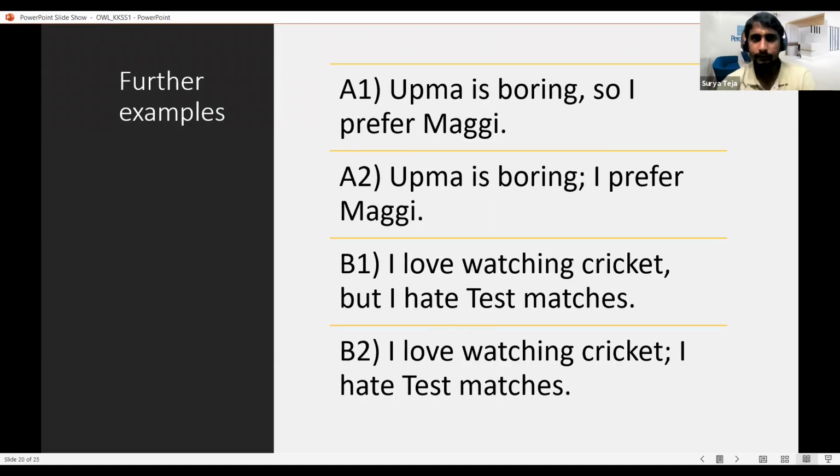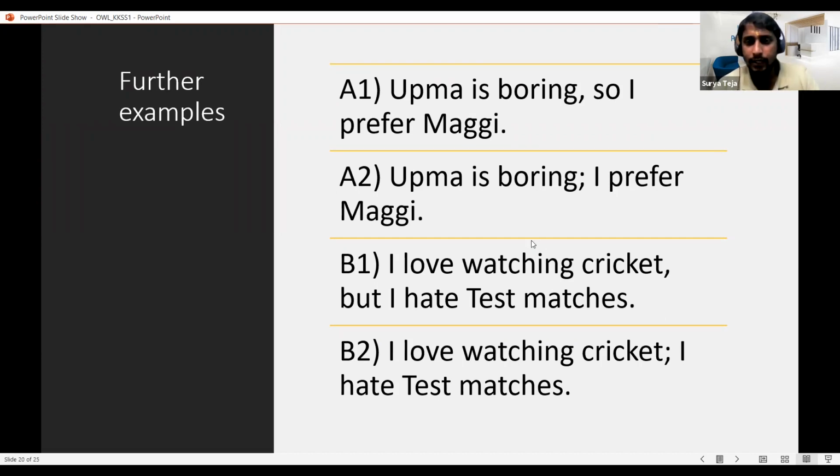So in continuation to that, another example. As I have discussed, whenever we use comma between two independent sentences, we definitely have to put a coordinating conjunction. Upma is boring, so I prefer Maggie. Actually, this can also be communicated in this way: Upma is boring, I prefer Maggie. I'm talking about a particular meal, about what I prefer and what I do not prefer. Both sentences are of equal weight, communicating some intention which I want to communicate with you.